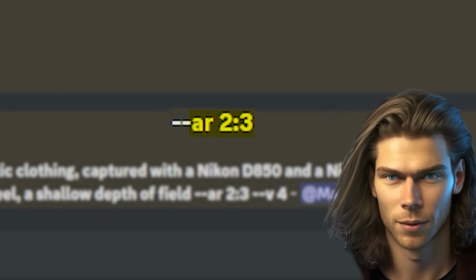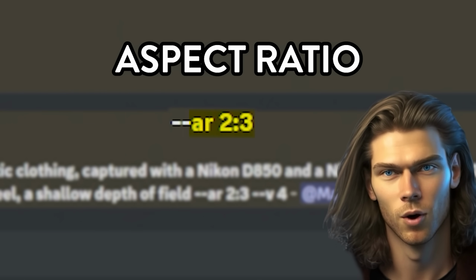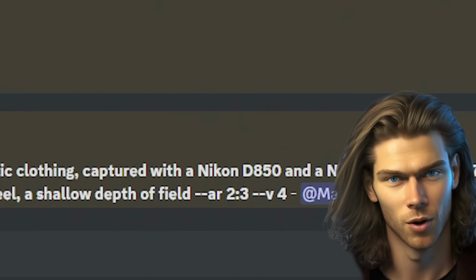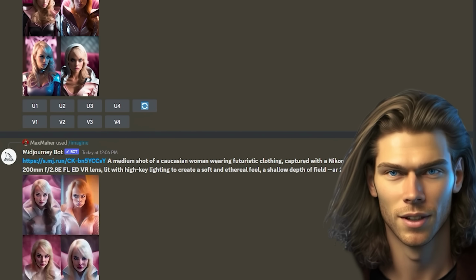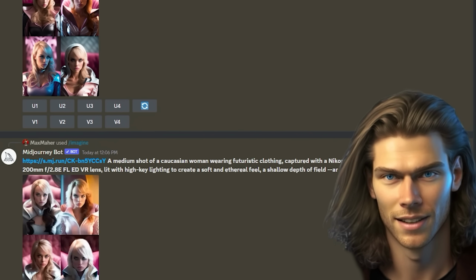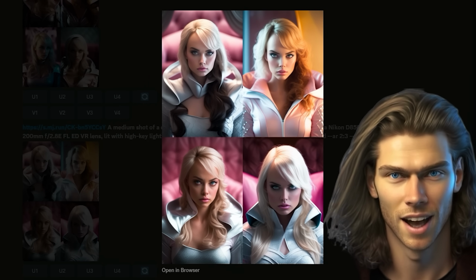Third, AR 2:3 means aspect ratio, giving a height 1.5 times the width. And you can also toy with codes like V4, which means Midjourney version 4. Here's the same prompt, except this time we added V4 at the end. Here we can see we received slightly higher quality results.